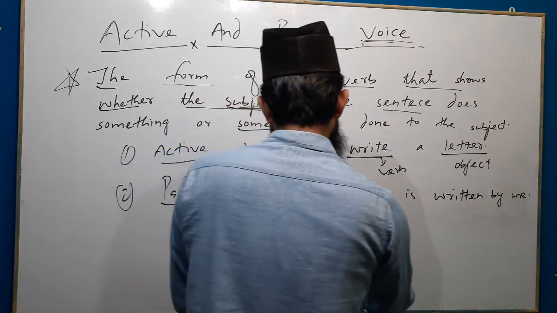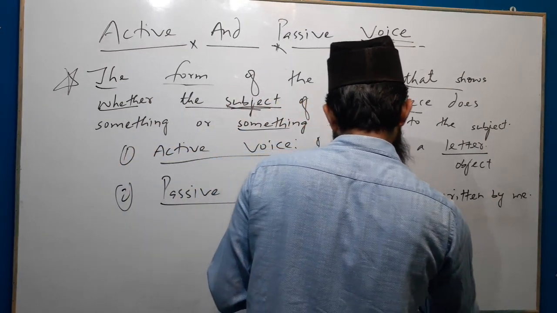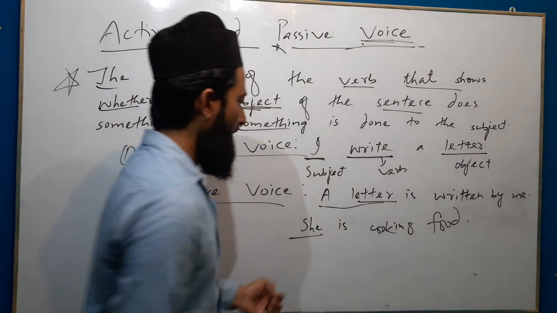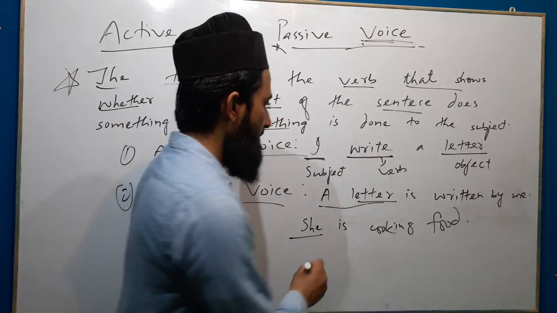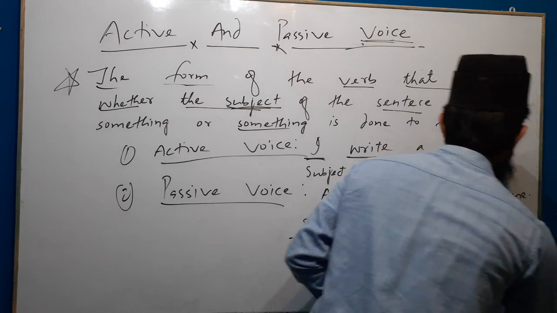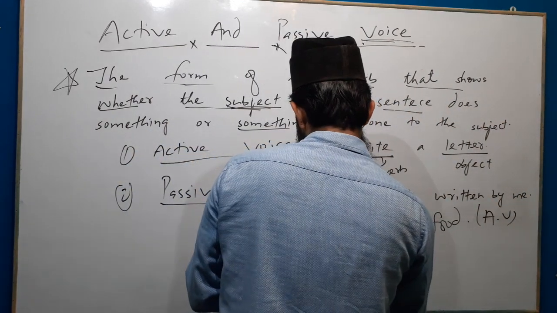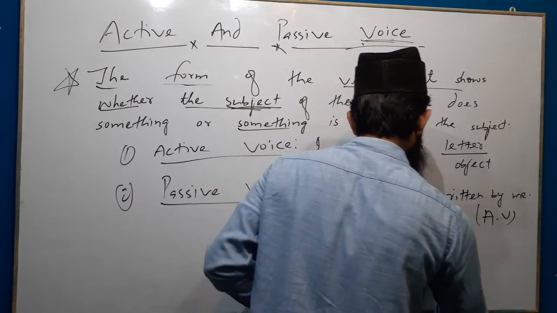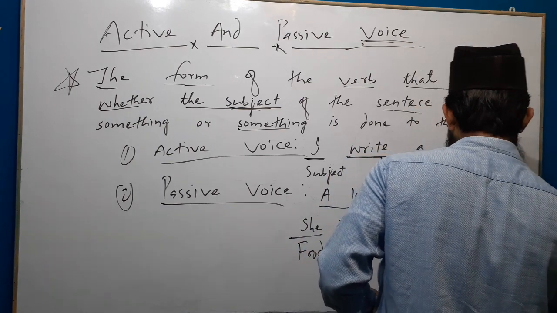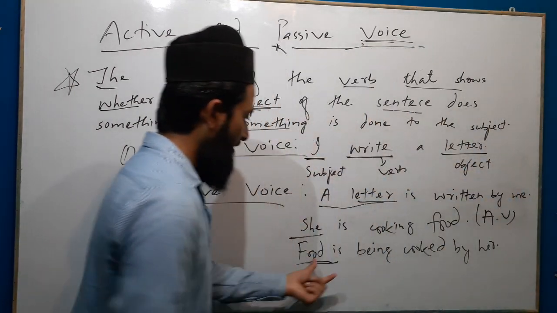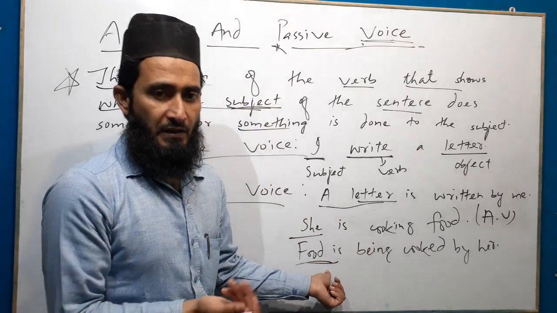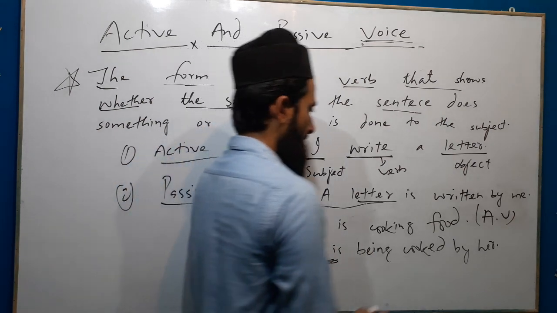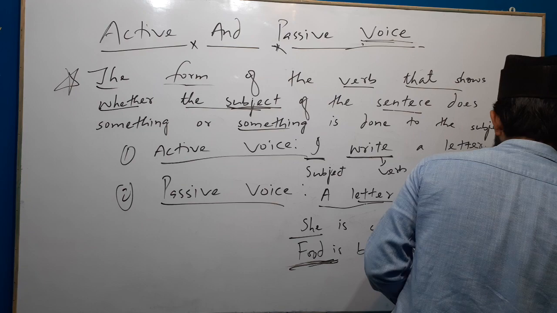Another example, she is cooking food. The subject she is doing the action. This is active voice. If food is being cooked by her, here the subject food is receiving the action, is affected by the action. Food is not doing something. Action is done to the subject. This sentence is said to be in passive voice.